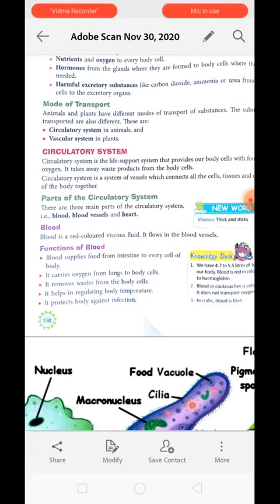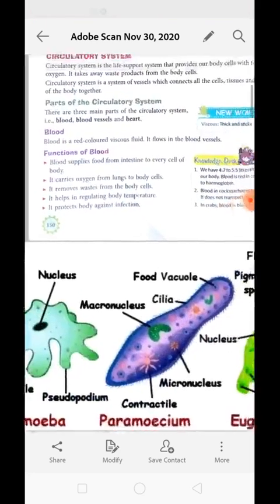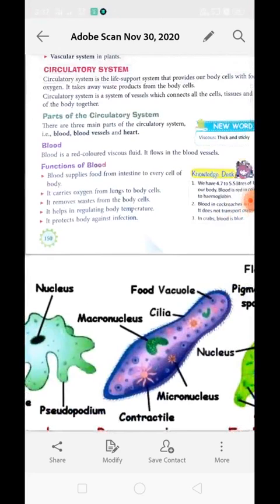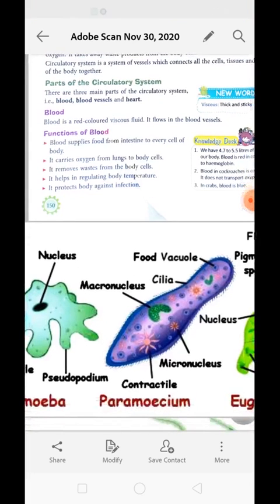Circulatory system is a system of vessel which connect all the cell, tissue, organ of the body together. Parts of circulatory system are blood, which flow throughout our body, blood vessels in which blood flow, and heart, which push the blood into blood vessel. We are going to study about all of them one by one.